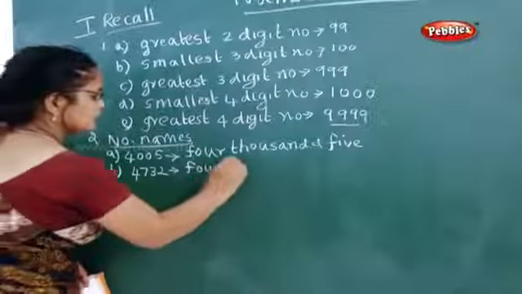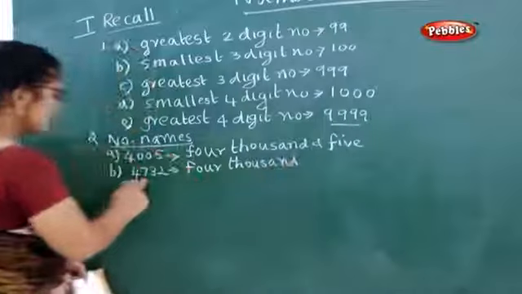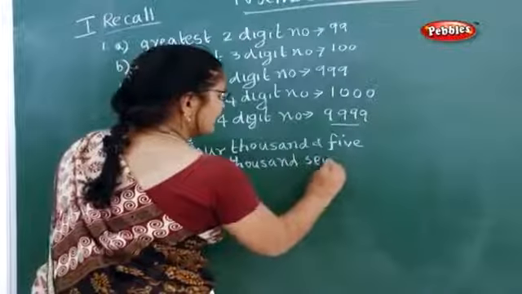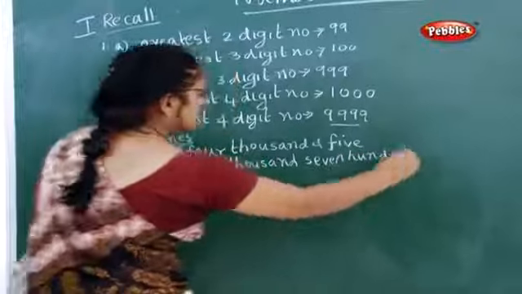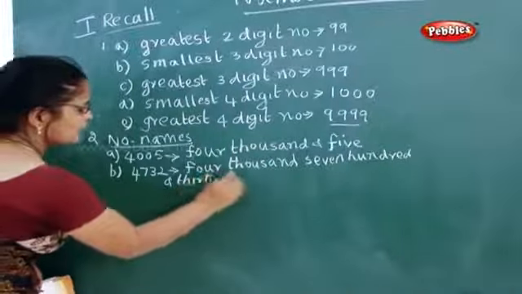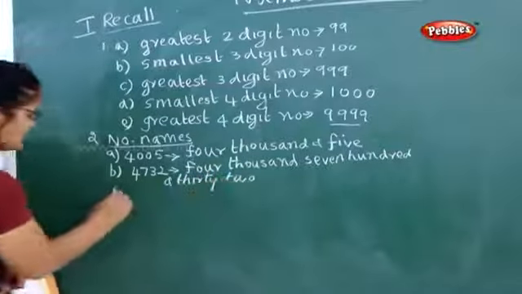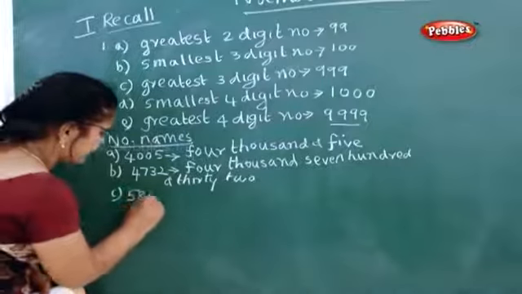4000, 700, that is 4700, and 32. Now what is the next, third one? 5847.